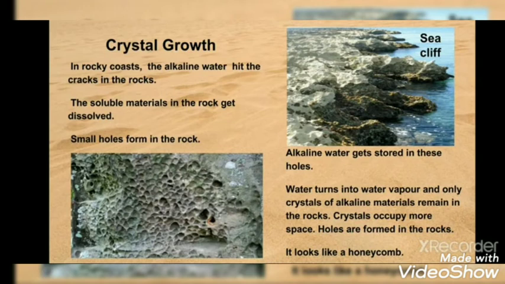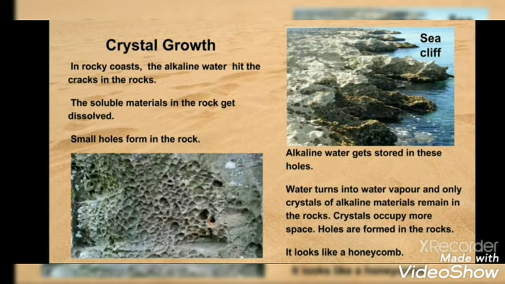Some droplets enter into the cracks of the rock. Some soluble materials in the rock get dissolved. This leads to the formation of small holes in the rock. This is the effect of solution. When the seawater hits the rock again, the water gets stored in these holes. This water evaporates because of the heat of the sun.